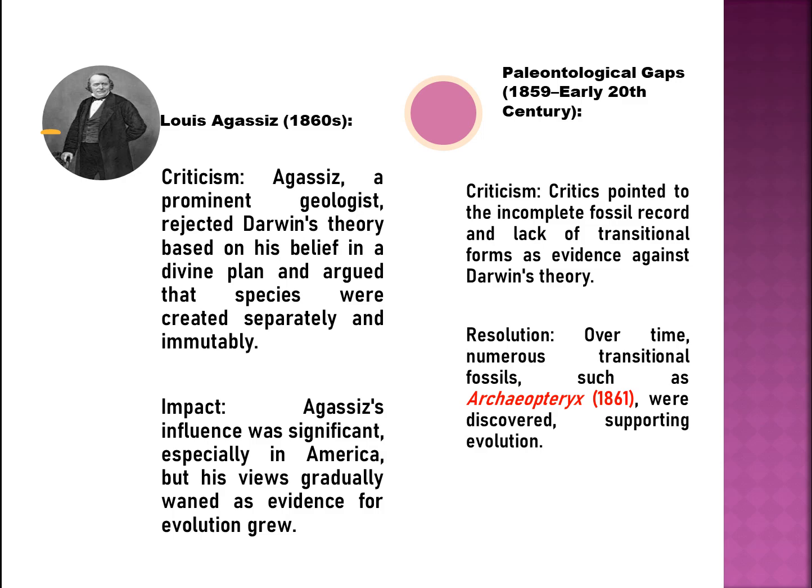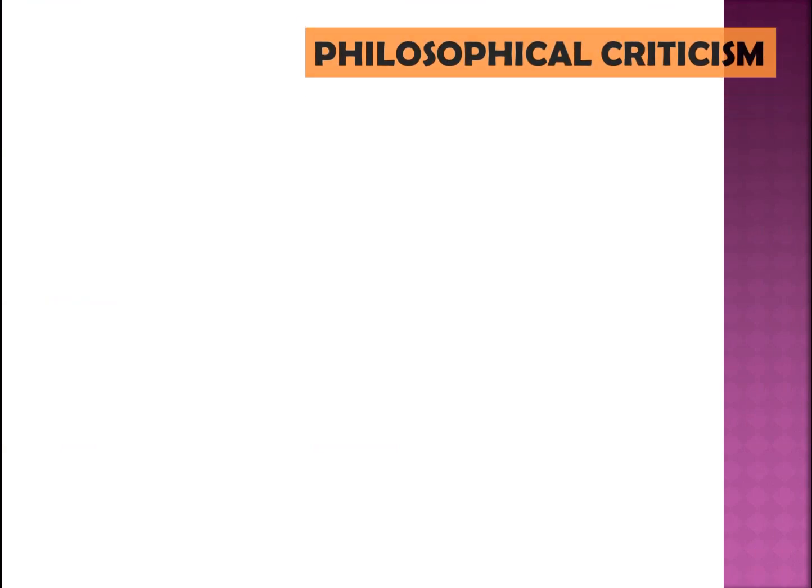4. Paleontological gaps, 1859, early 20th century. Criticism. Critics pointed to the incomplete fossil record and lack of transitional forms as evidence against Darwin's theory. Resolution. Over time, numerous transitional fossils, such as Archaeopteryx, 1861, were discovered, supporting evolution.